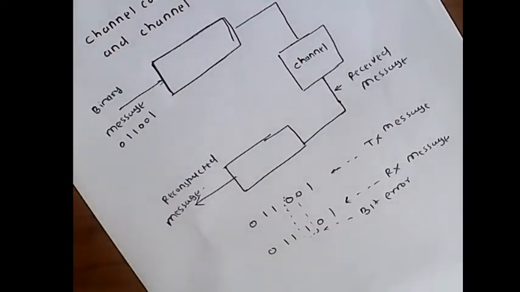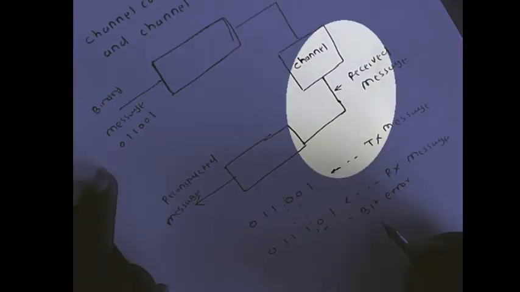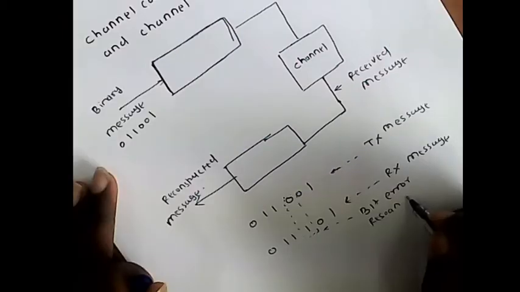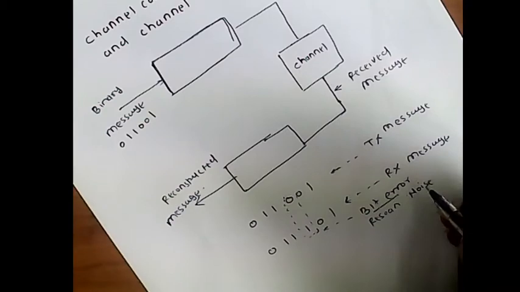How we can remove this bit error depends on the method. The basic reason for the bit error is noise. So what is the source of this bit error?